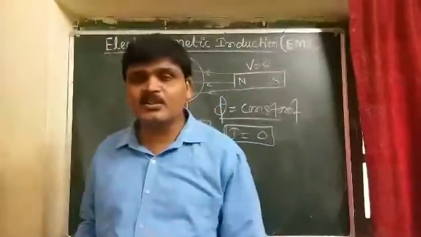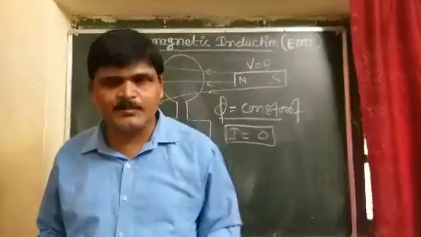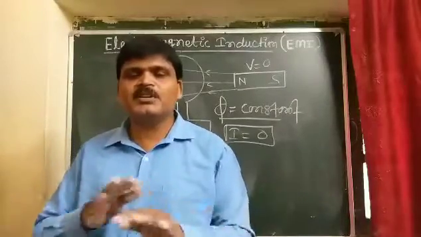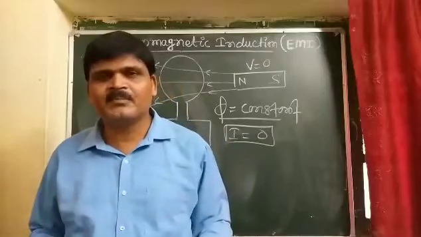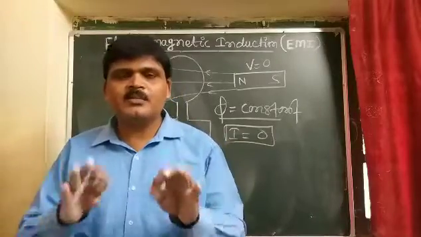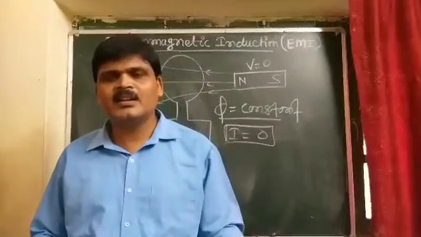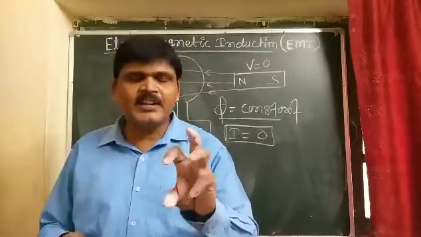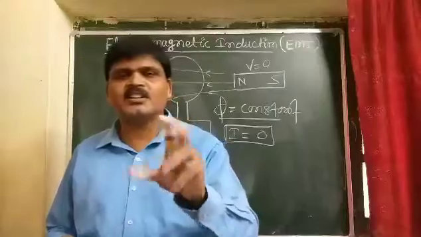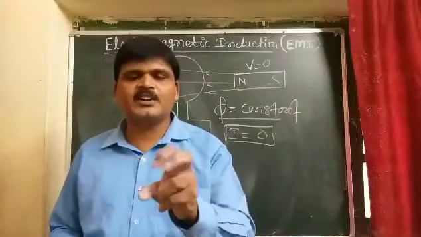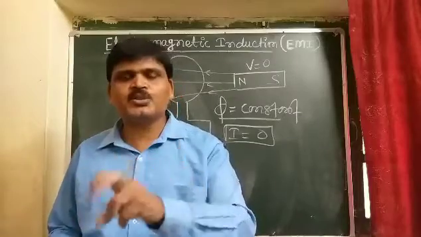So what is electromagnetic induction? Listen carefully. If there is a relative motion between the bar magnet and the coil, the magnetic flux linked with the coil changes continuously, and due to the change in the magnetic flux an induced EMF is produced in the coil.